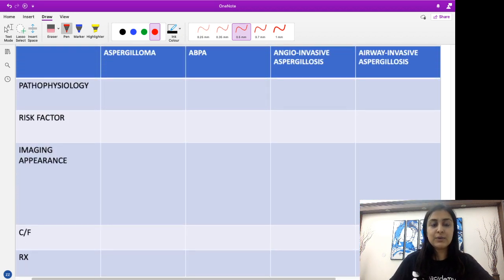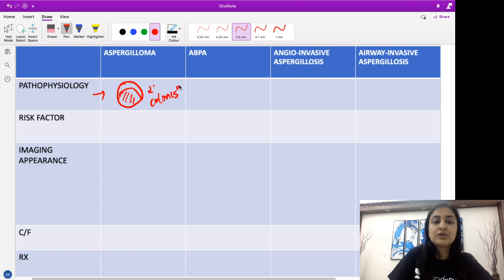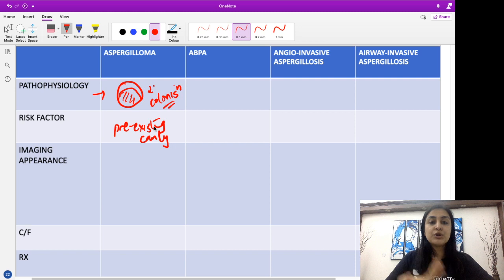So just a very quick overview for the various types of aspergillus. Pathophysiology, what do we have in aspergilloma? I have a pre-existing cavity where there is secondary colonization of aspergillus. The risk factor will be a pre-existing cavity in the setting of TB, sarcoid, rheumatoid, Ankylosing spondylitis. Any cavity which is there can lead to secondary colonization.